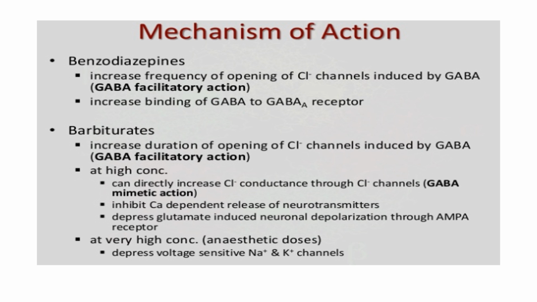They also inhibit the calcium dependent release of neurotransmitters. They depress the glutamate induced neuronal depolarization through AMPA receptors. And at very high concentration, that is in anesthetic doses, they depress the voltage sensitive sodium as well as the potassium ion channel. So the net result will be the hyperpolarization of the neuron, inhibition of action potential, and thereby they produce the CNS depressant action.